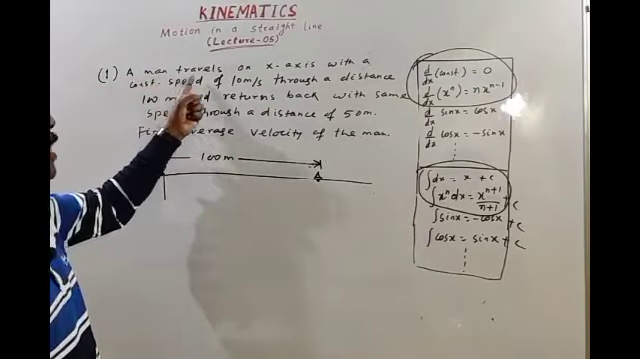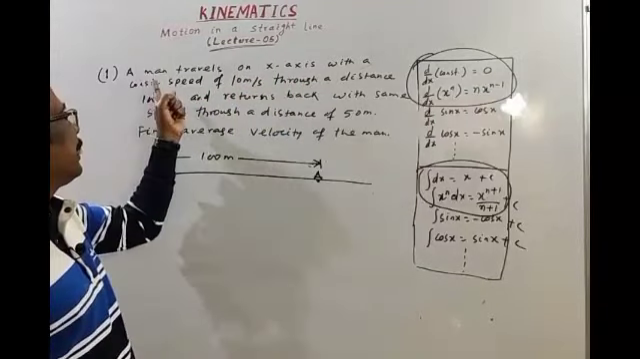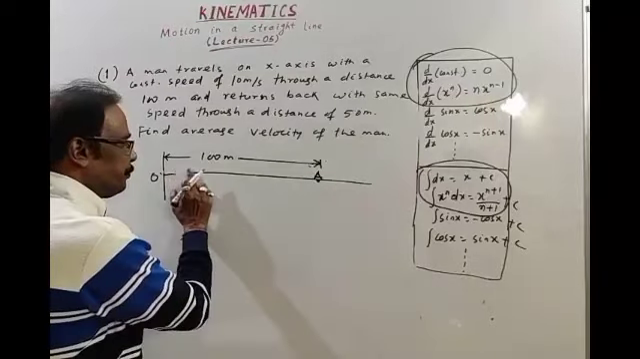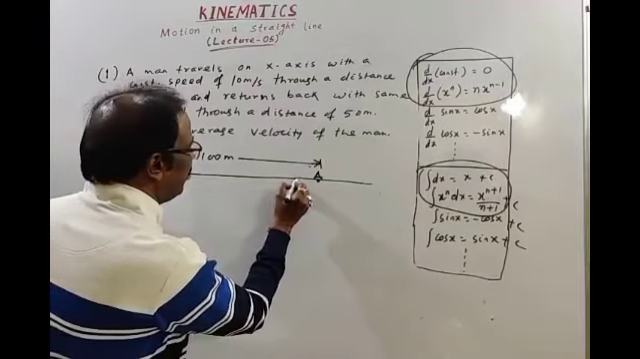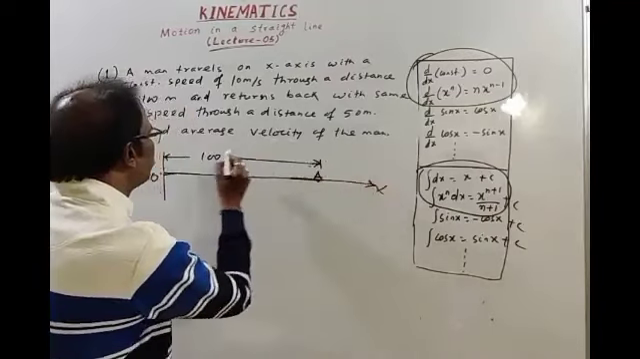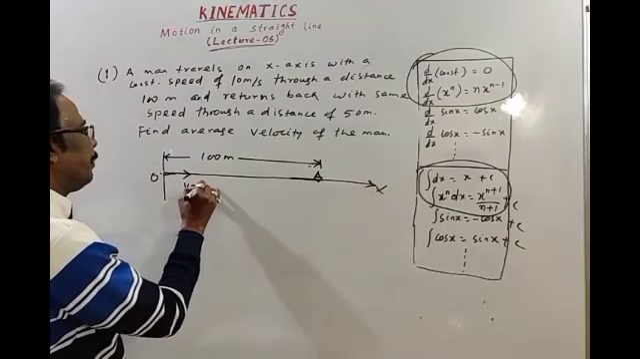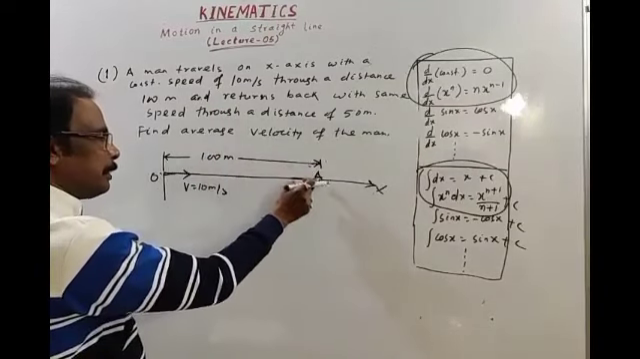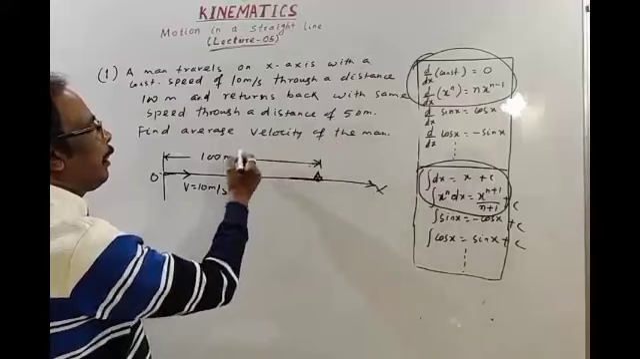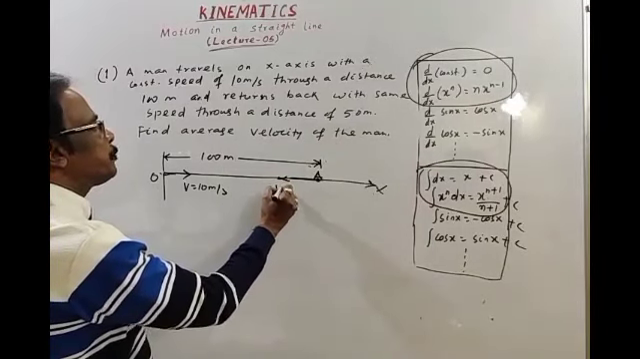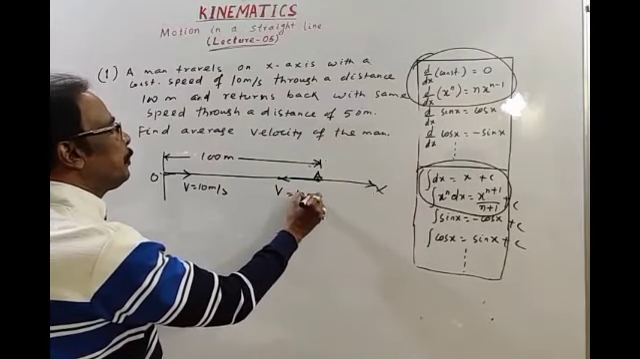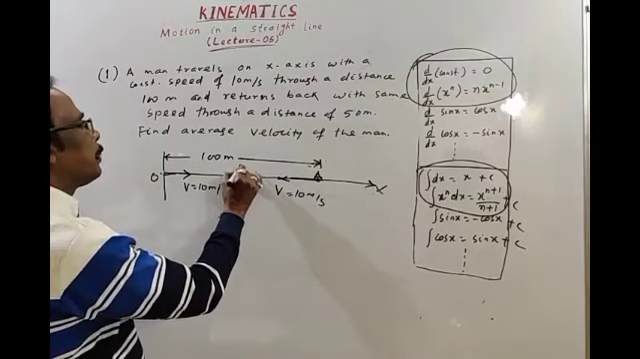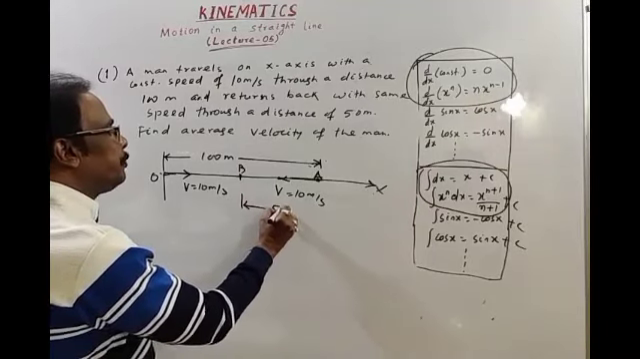Question number 1. A man travels along the x-axis with a constant speed of 10 meters per second. He covers a distance of 100 meters, reaches A and returns back with the same speed, 10 meters per second, through a distance of 50 meters, and finally reaches B. So the distance from A to B is 50 meters.